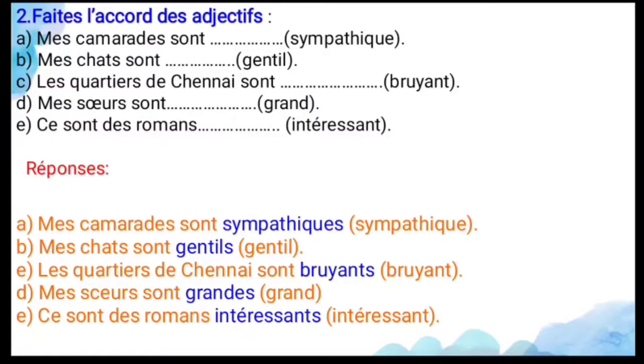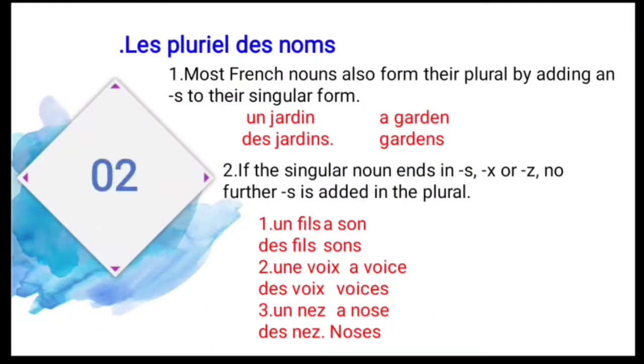And next, ce sont des romans dash intéressant. Intéressant means what? Interesting. So here the noun is a plural noun only, so that you can use s. This is the masculine plural noun, so you have to add s only. So ce sont des romans intéressants. So these are the interesting novels. So this is all about the first content and the exercise also.